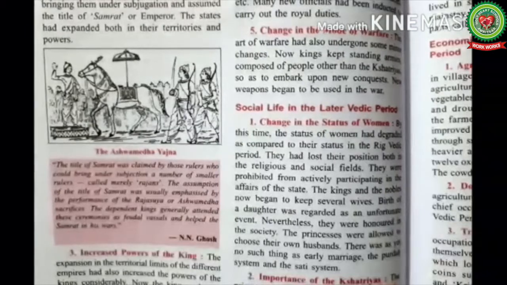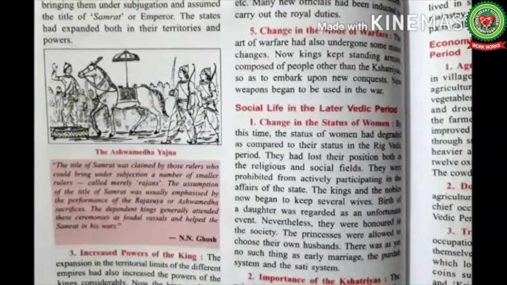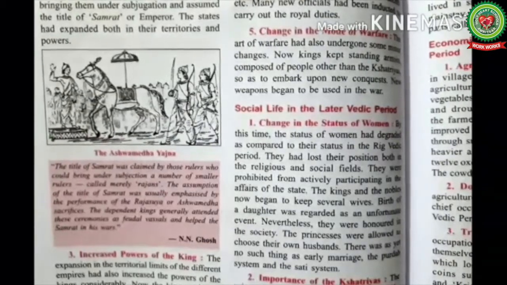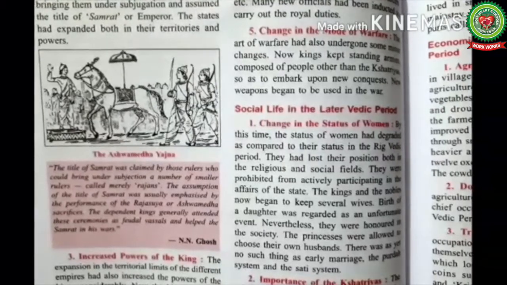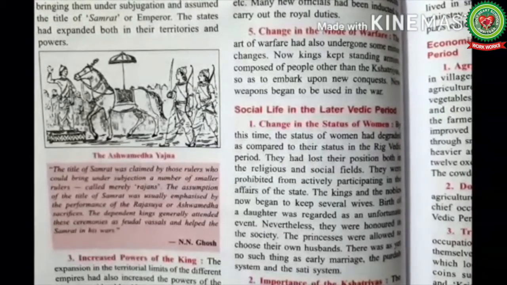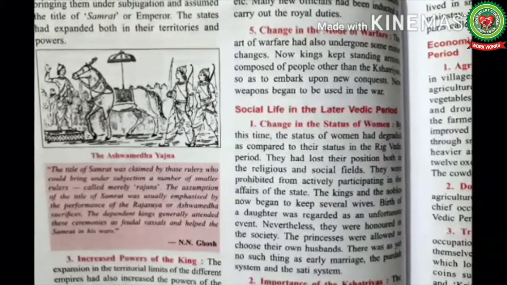The king started to keep standing armies composed of people other than the Kshatriyas, because Kshatriyas were considered the strong persons who were specially meant for the army. New weapons were also introduced for the war.